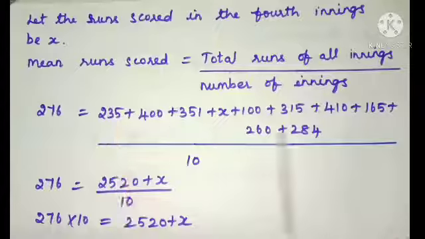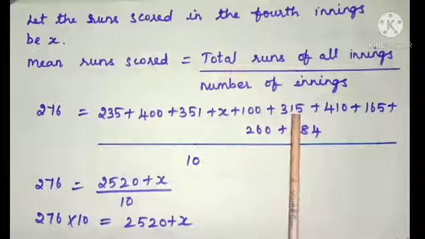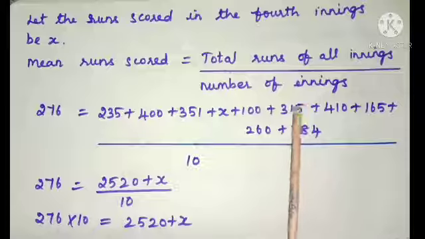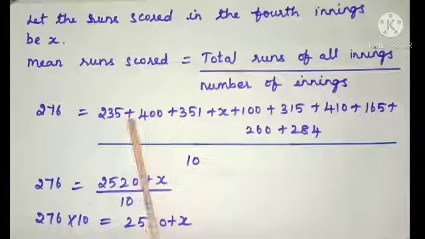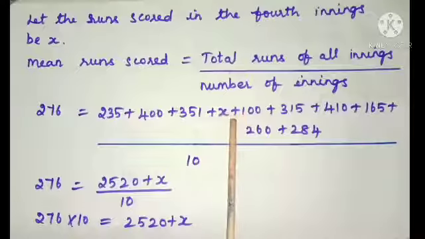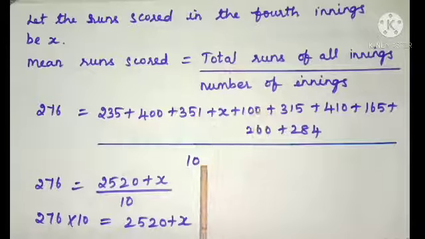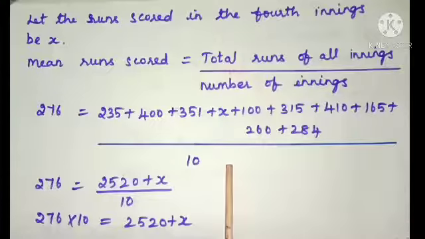And here all the observations, 10 observations, are given. The observations here are runs scored by a cricket team, and the total number of observations, that is the total number of runs scored in each innings. Here the total number of innings is 10. 10 represents the total number of observations.